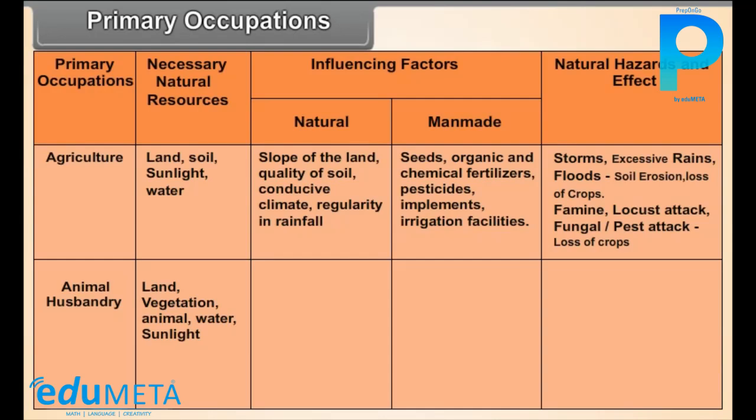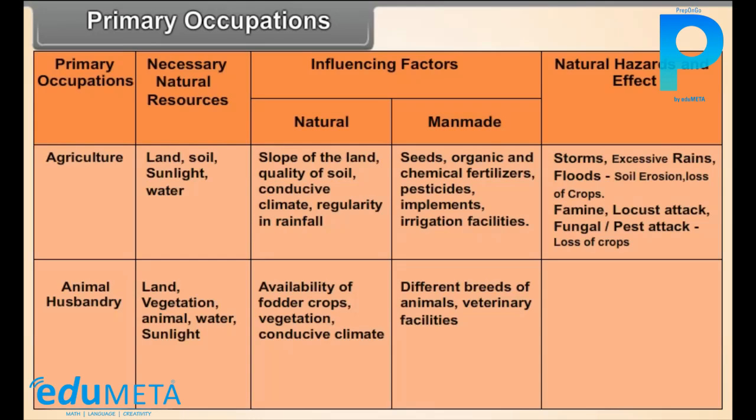Influencing factors: natural, availability of fodder crops, vegetation, conducive climate. Man-made: different breeds of animals, veterinary facilities. Natural hazards and effects: floods, heat or cold waves, famine, epidemics, loss of animal life.